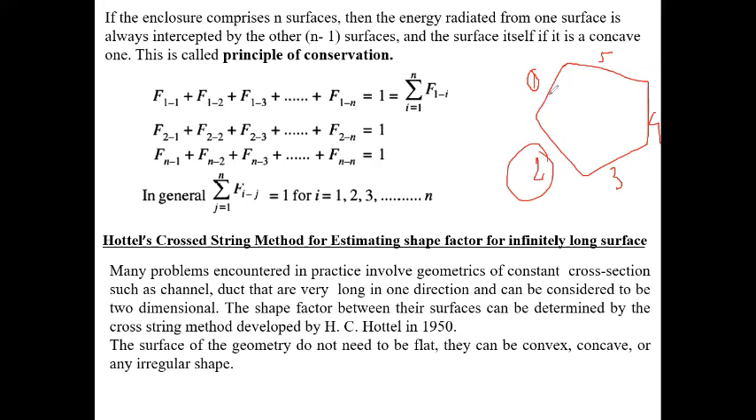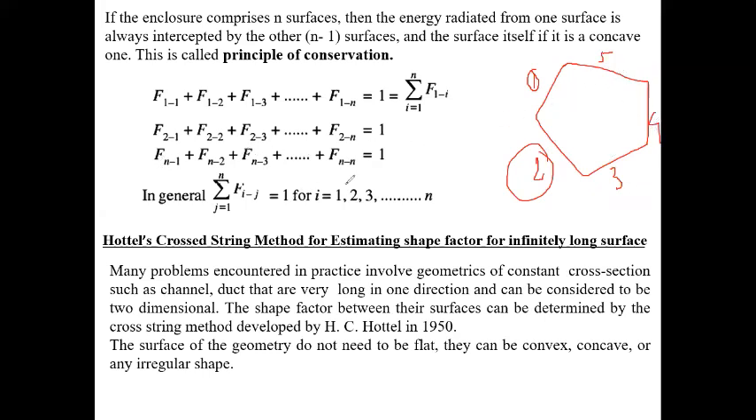Similarly, F21 plus F22 plus F23 plus F24 plus F25 equals 1. Similarly, F31 plus F32 plus F33 plus F34 plus F35 equals 1. Similarly, F41 plus F42 plus F43 plus F44 plus F45 equals 1. Similarly, in this way, F51 plus F52 plus F53 plus F54 plus F55 equals 1.